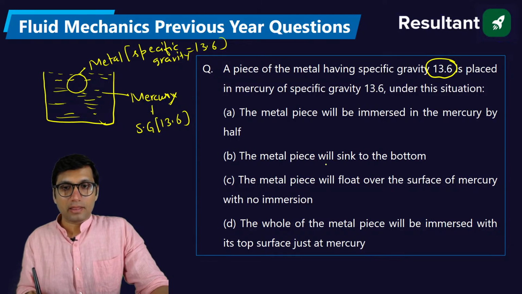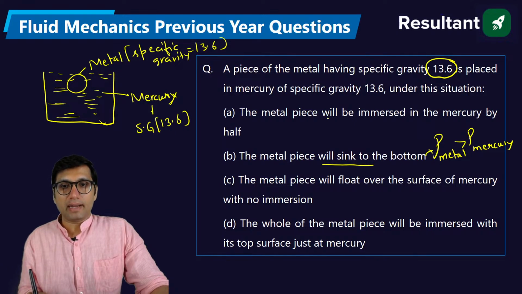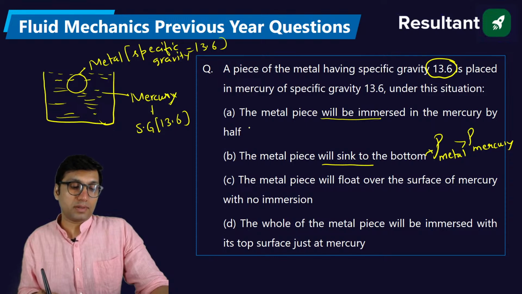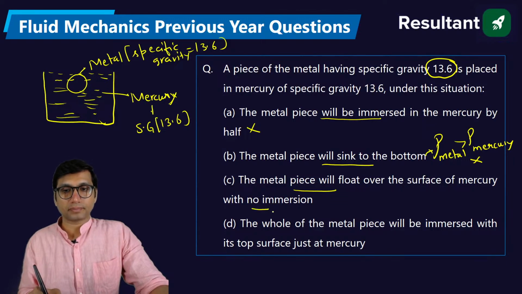The metal piece will sink to the bottom. This will happen only when the density of the metal is more than the density of the mercury. Metal piece will immerse in the mercury by half? No, this is not correct. Metal piece will float over the surface of mercury with no immersion?